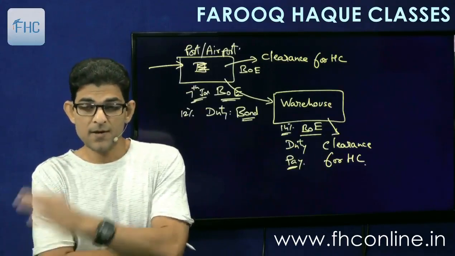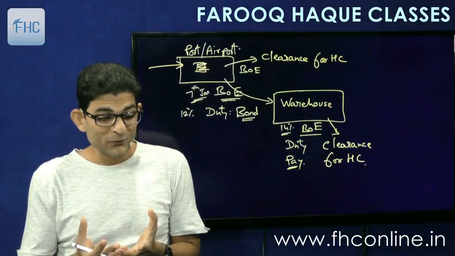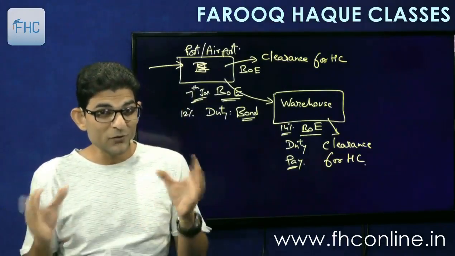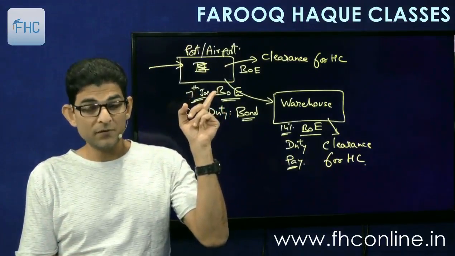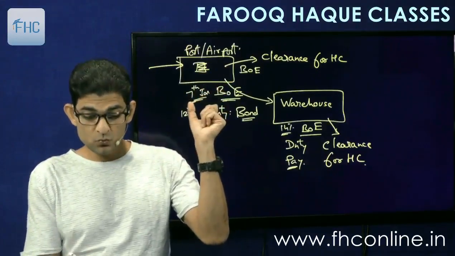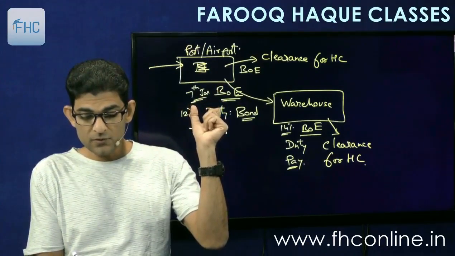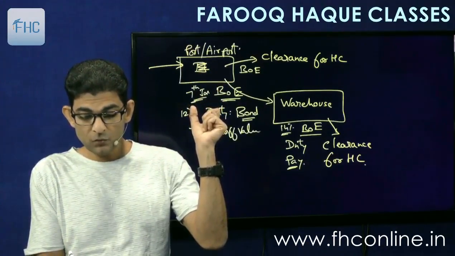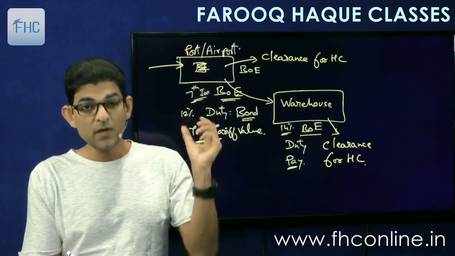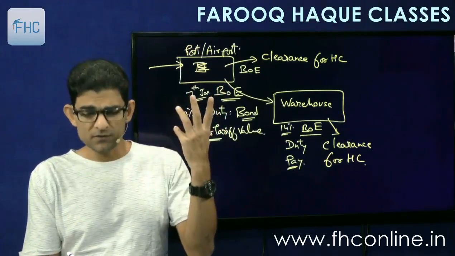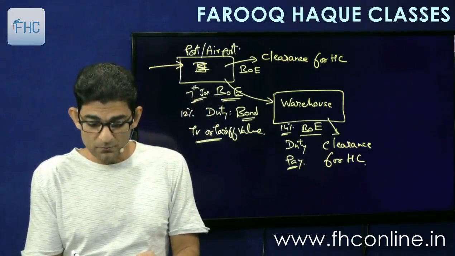Okay. Now this is as far as the rate of duty is concerned, but what about value? Second point is value. What is the value on which the duty will be charged? So here, when you will file this bill of entry, the value will be the transaction value. Transaction value or the tariff value, as the case may be, whatever is applicable to our goods. Okay. So here we'll take the transaction value. Transaction value basically means our import price. Our import price. Okay. The actual import price.